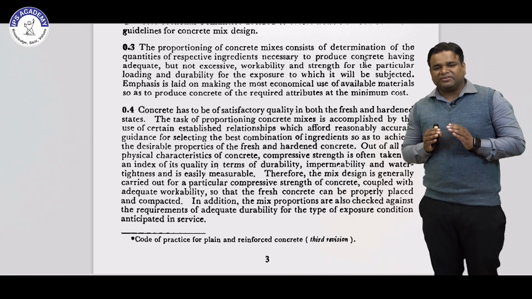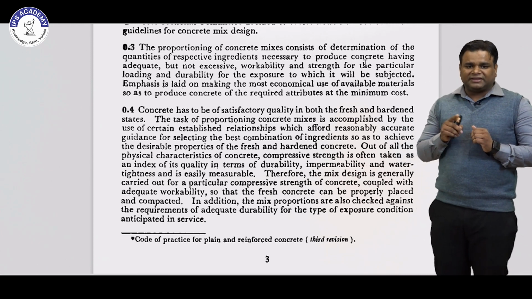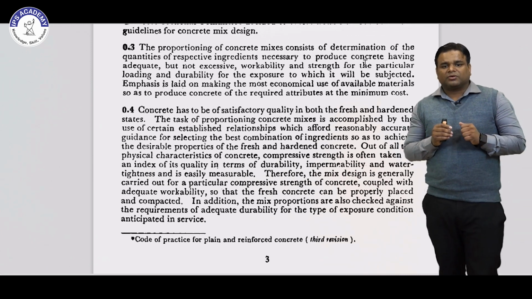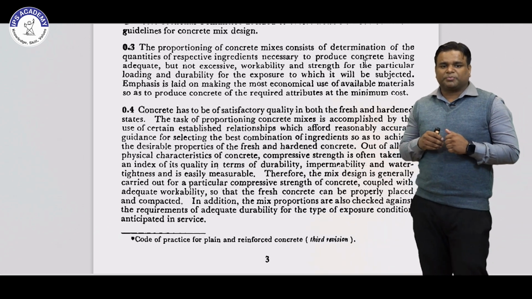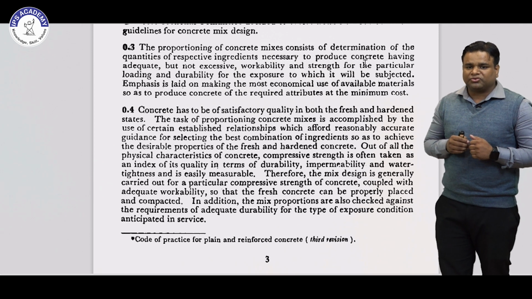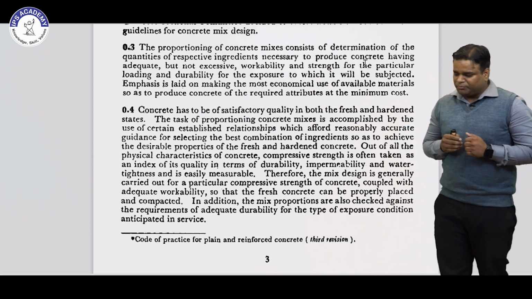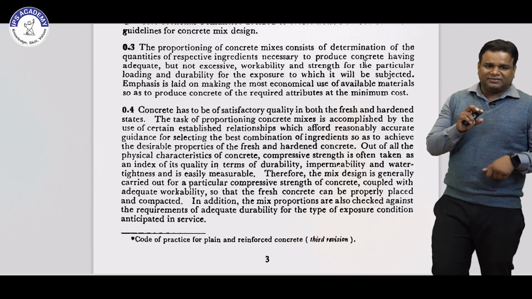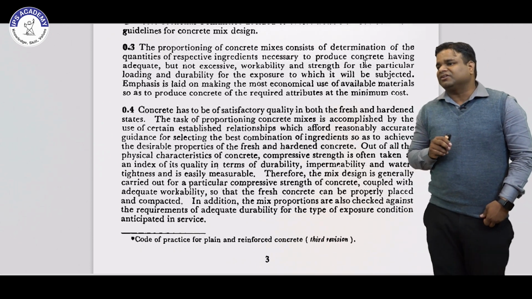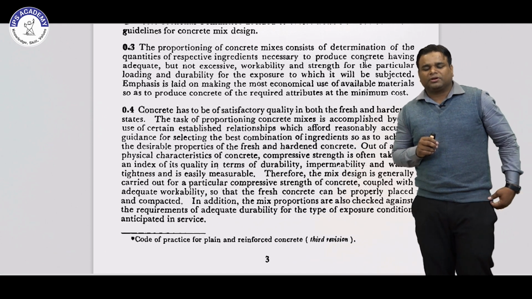So our main emphasis in that code is to make the concrete with the most economical use of available materials, so as to produce concrete of the required attributes at minimum cost. Required attributes means required properties of the concrete at minimum cost. This definition is given in IS 10262 1982.